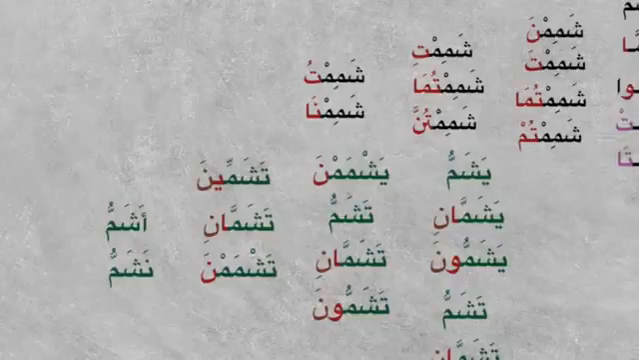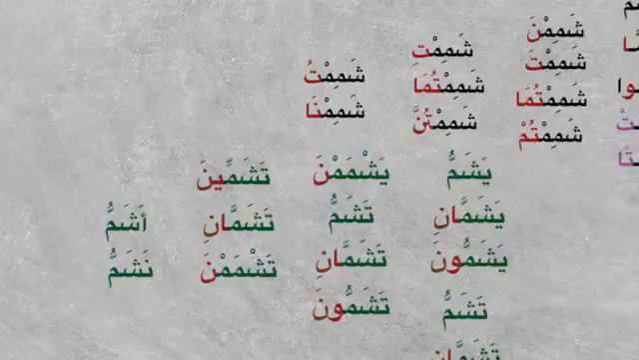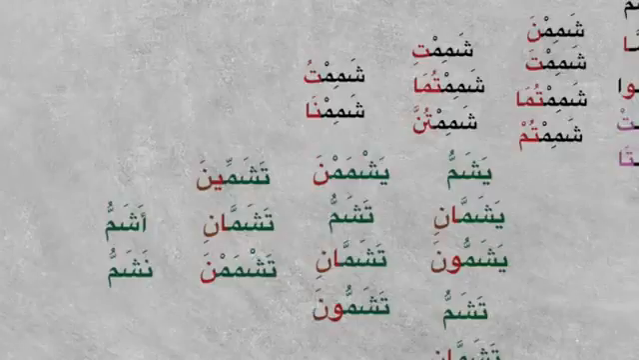So mudari' will be yashammu. So it's not damma, it is fatha because it is bab sami'a. We need to remember. So yashammu, yashammani, yashammuna, hiya tashammu, huma tashammani, hunna yashmamna. Break the idgham when the mutaharrik pronoun comes. Tashammu, tashammani, tashammuna, tashammina, tashammani, and tashmamna. So this is where we have to be a little bit careful. And ashammu, I smell, and nashammu, we smell.